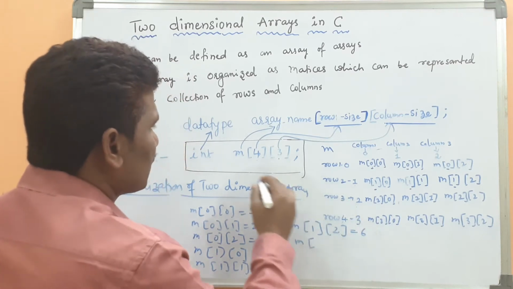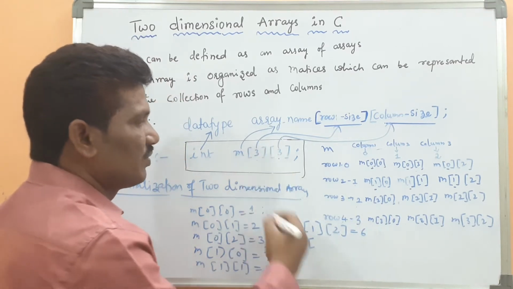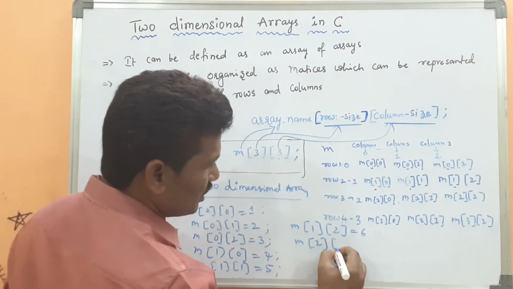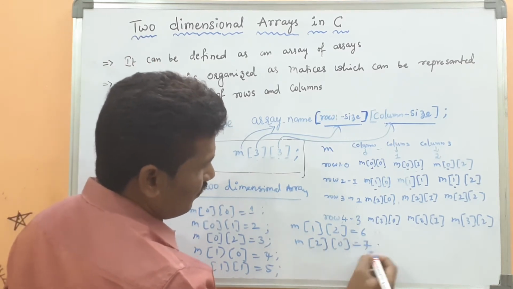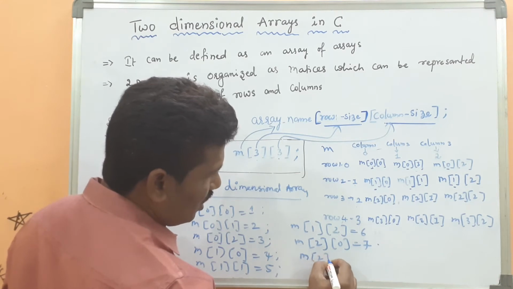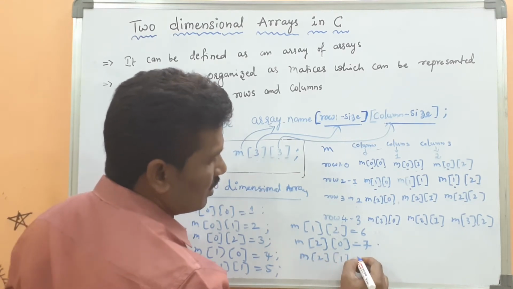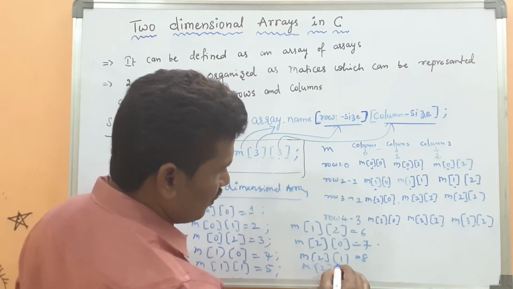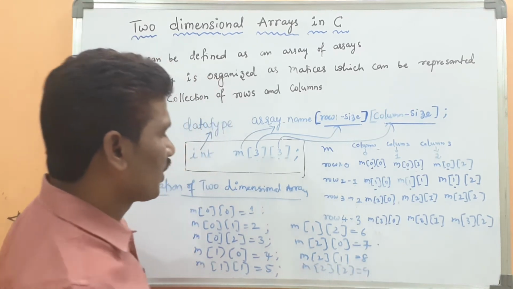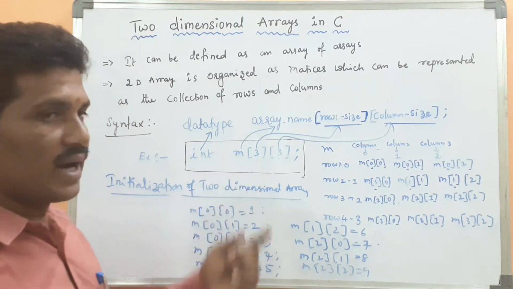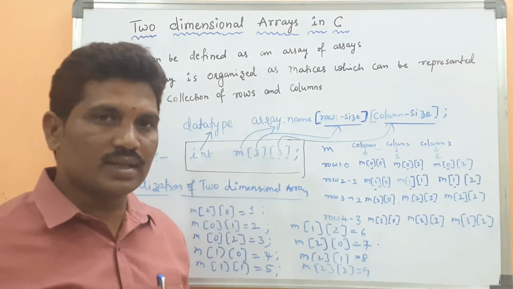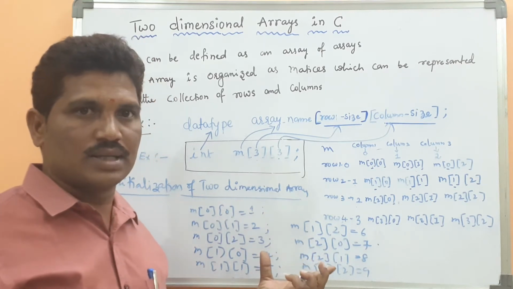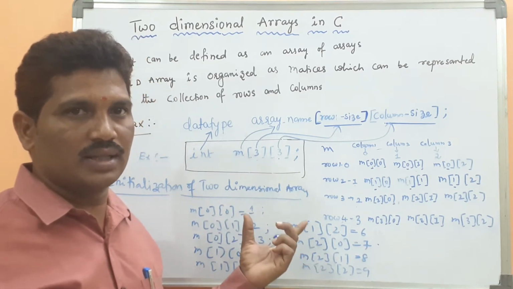Then, suppose it is 3 by 3, M of 2, 0 is 7, M of 2, 1 is 8, M of 2, 2 is 9. If it is a 3 by 3 matrix, how many elements are you going to insert into the array? 9 elements should be placed in the array.